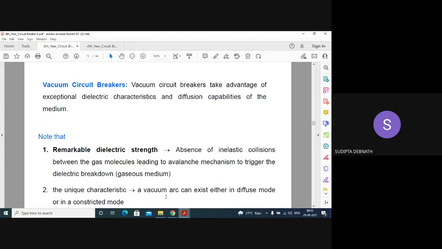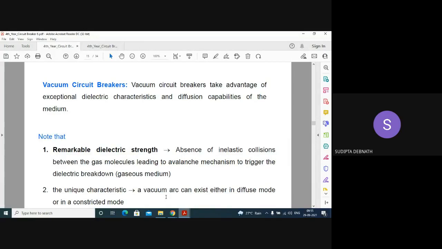But in a vacuum circuit breaker, how will the arc be established? The arc in this vacuum circuit breaker results from ions and electrons emitted from the electrodes themselves, the cathode and anode. In all other circuit breakers, they are emitted from the medium present, but here there is no medium, so they are emitted from the electrodes.